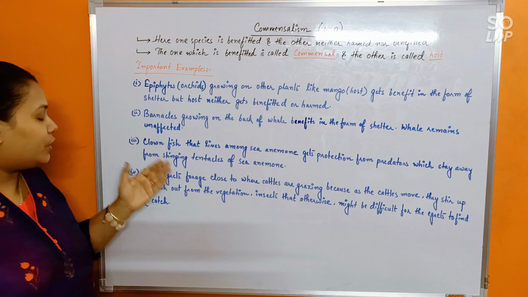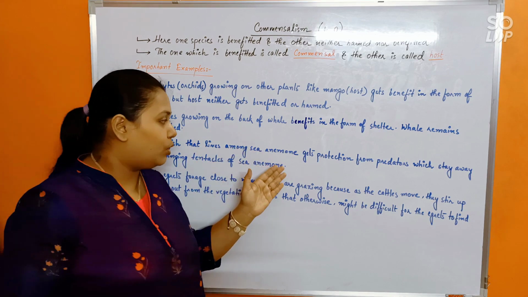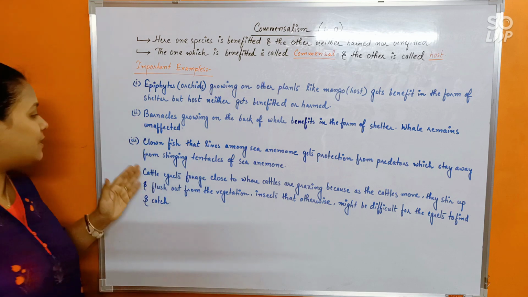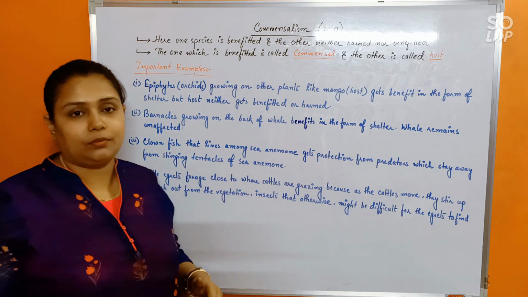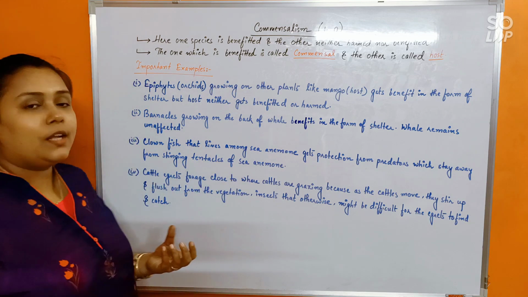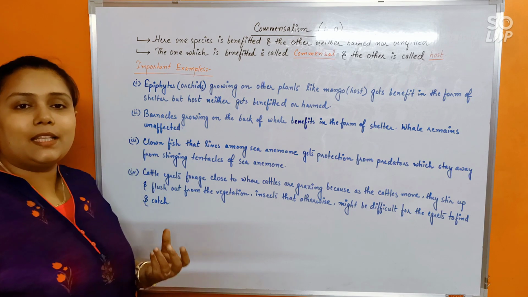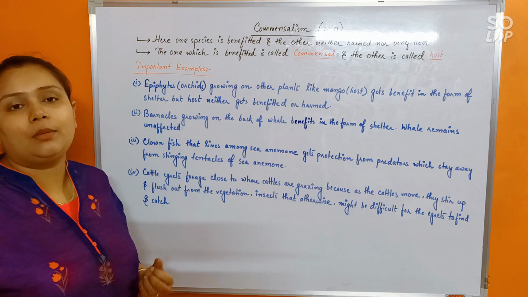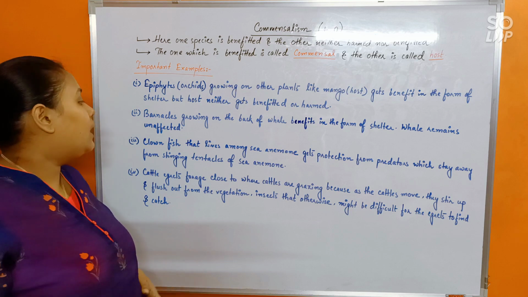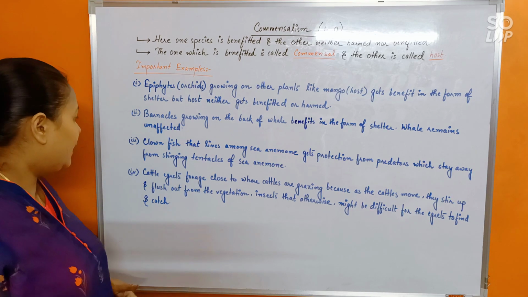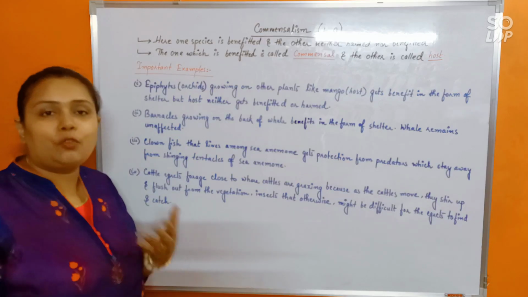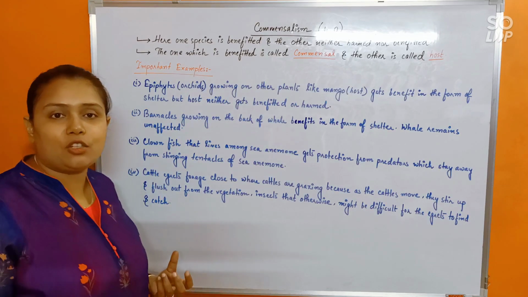Next, clownfish that lives among sea anemone gets protection from the predators which stay away from the stinging tentacles of sea anemone. So sea anemone, as you know, they have nematocysts, and that's why they are highly toxic or are usually avoided by the predators. Now, taking the advantage of this fact, the clownfish, which are otherwise harmless, would obviously be vulnerable to predation, right?